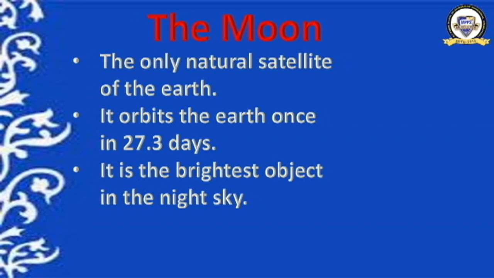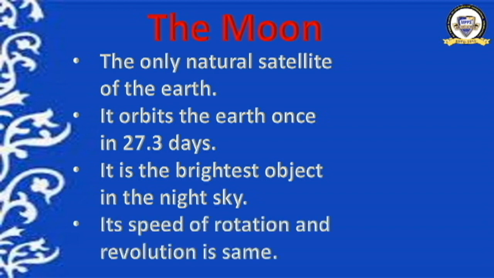Do you know why it is so? It is because the moon spins around on its axis at exactly the same speed as the earth. The speed of the earth and the moon to rotate is exactly the same. That is why we can always see only one half, one side, one part of the moon. Clear now? And the speed of rotation and revolution of the moon is almost the same.